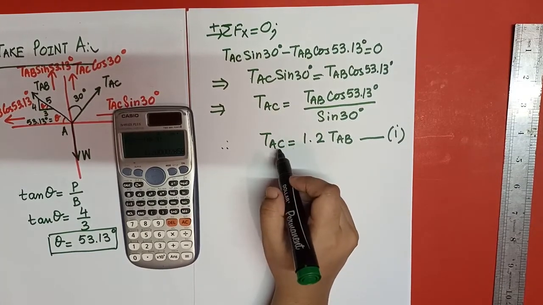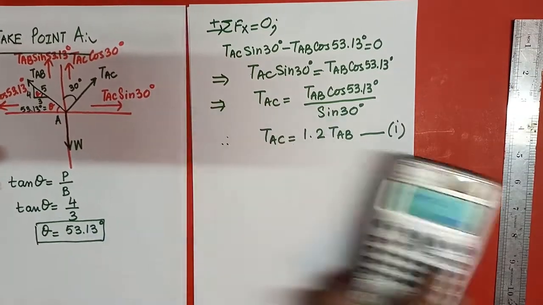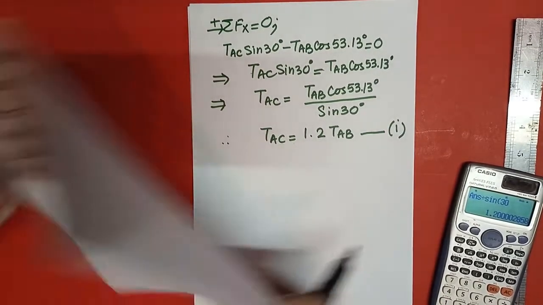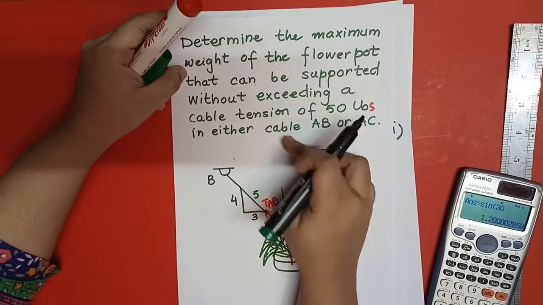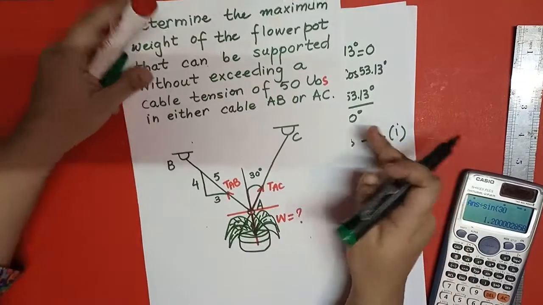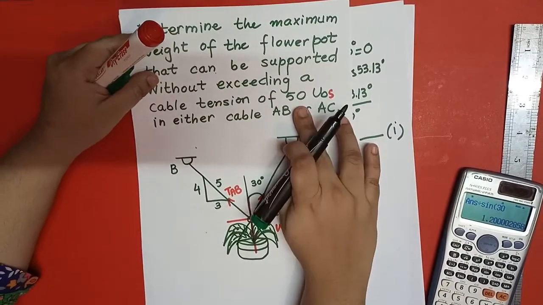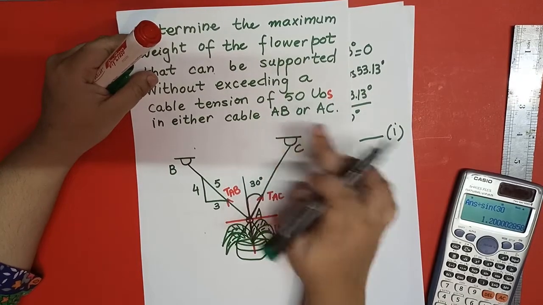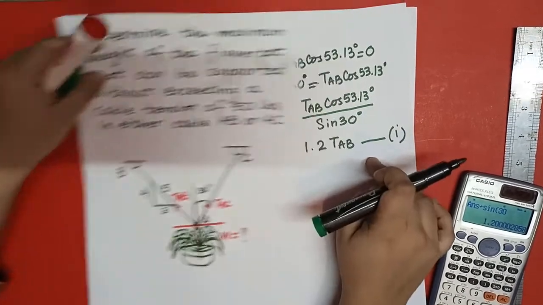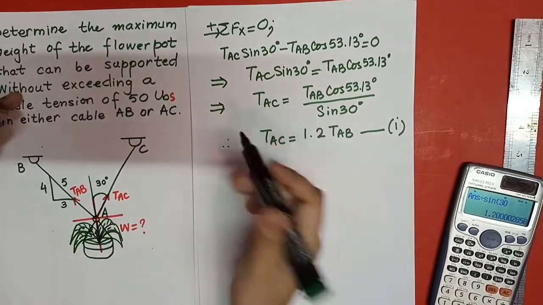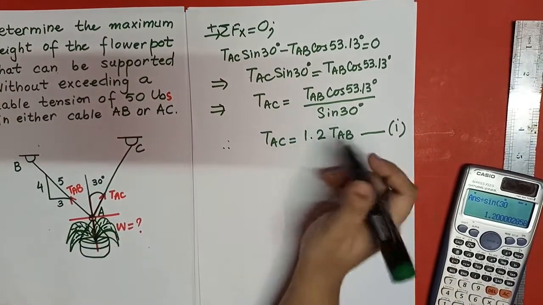So what I have to do over here, as the condition is given in the question, is to take 50 pounds in either cable AB or AC. So what does it mean by that? I have to take TAC equal to 50 pounds because it is greater than TAB. So TAB must be lesser than TAC.